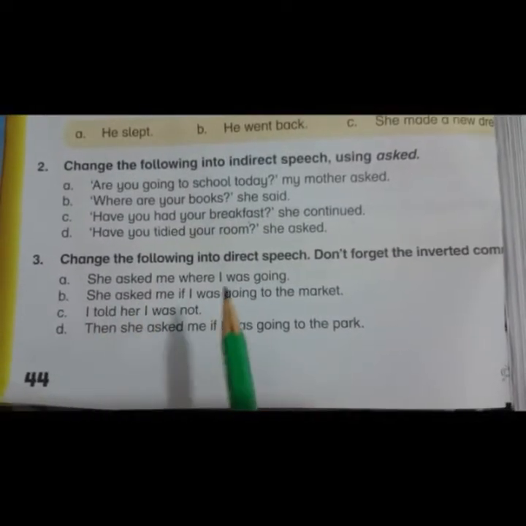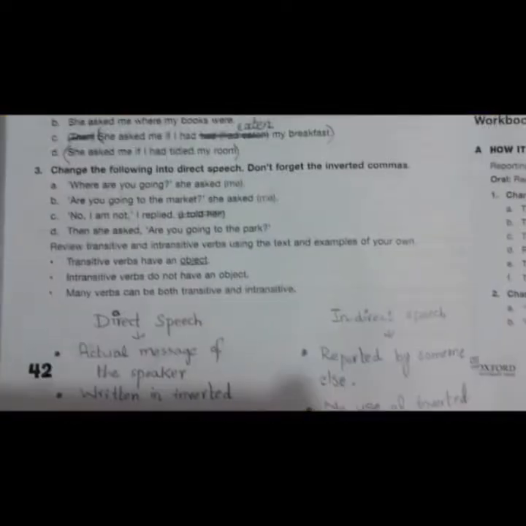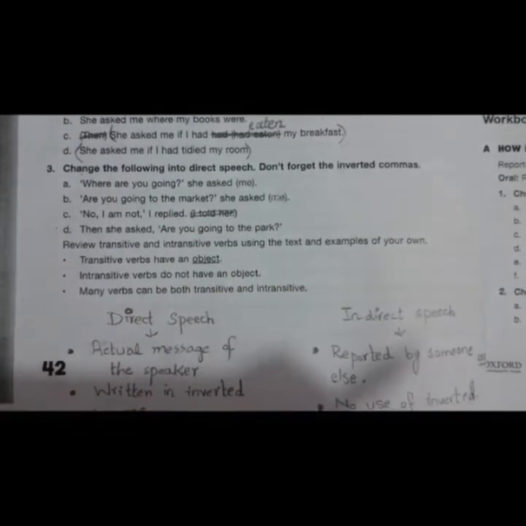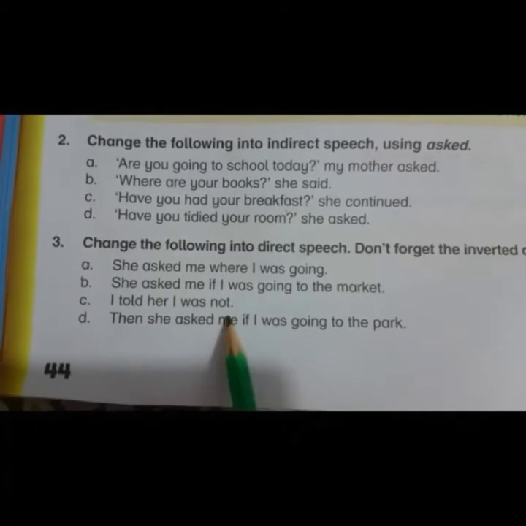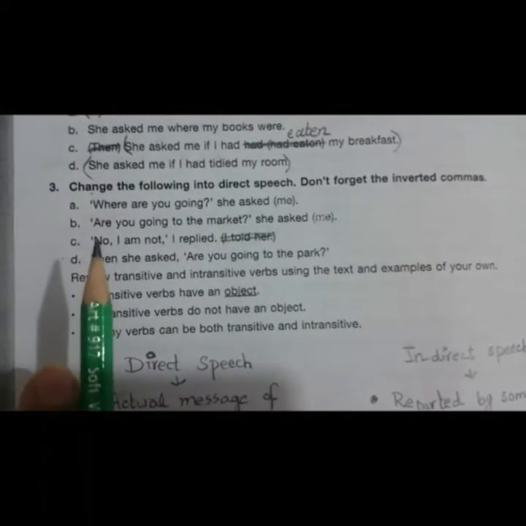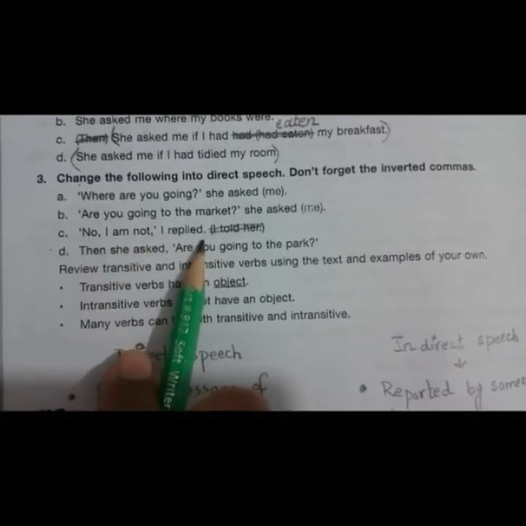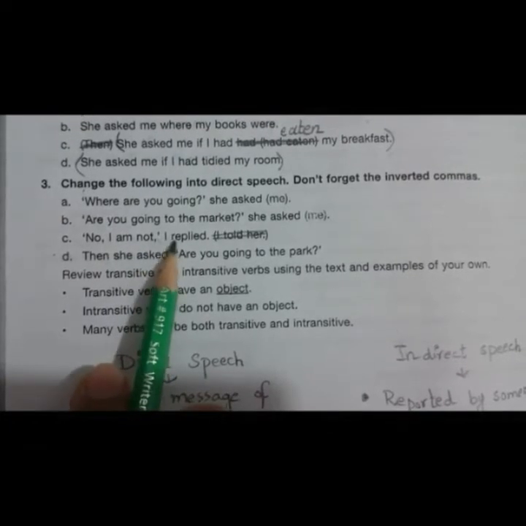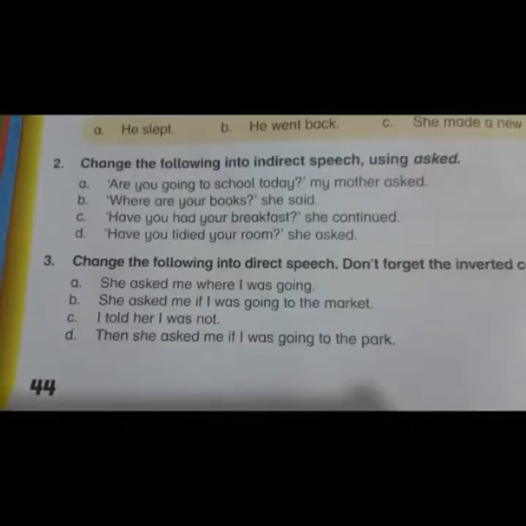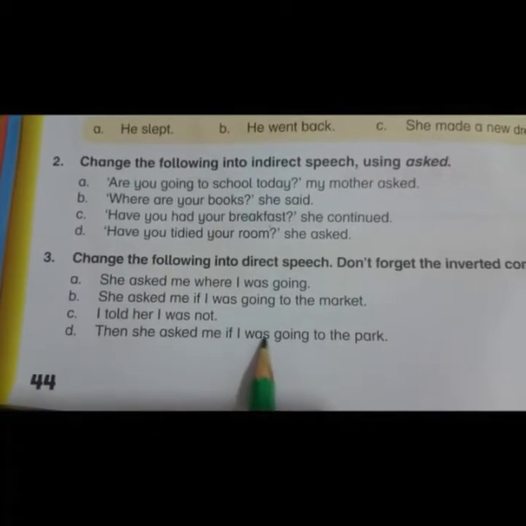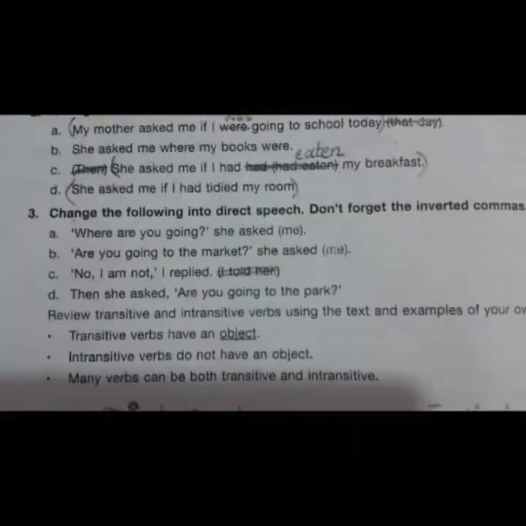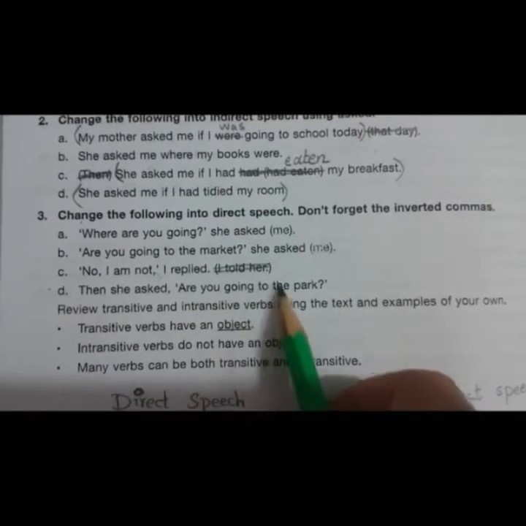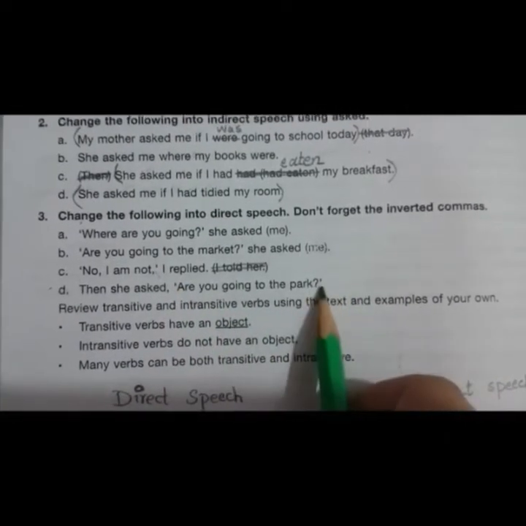She asked me if I was going to the market. Are you going to the market? She asked me. I told her I was not. No, I am not, I replied. So no, I am not is written in inverted commas, then we have a comma after that, and then I replied, full stop. Then she asked me if I was going to the park. Then she asked, comma, are you going to the park? In inverted commas and then question mark.